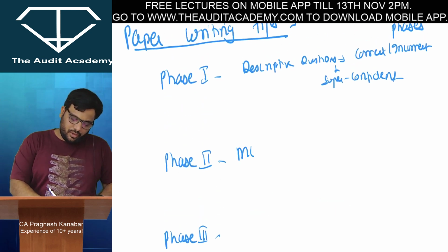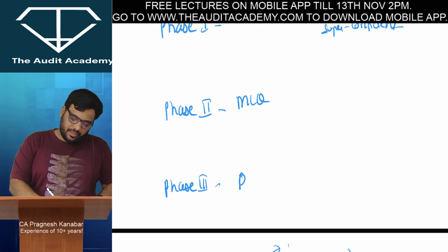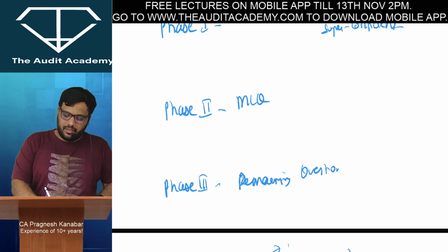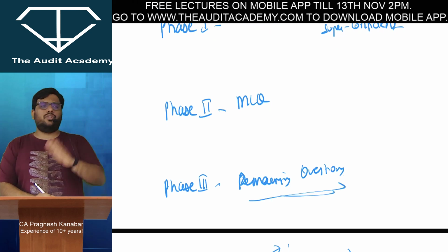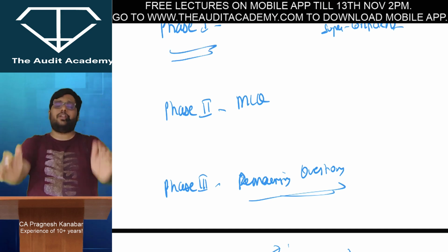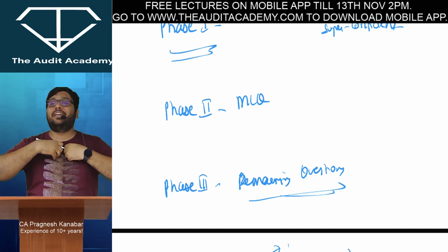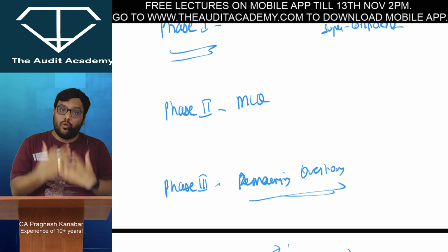Phase 2 should be your MCQ and phase 3 will be the remaining questions. Remaining questions में then your target will be just to attempt, you know, all the questions, 2 points per question in this manner. I hope that your phase 1 is the longest, alright, and I hope that you're able to cover the whole paper in phase 1. That is my prayer for you, alright, that is what I hope for, alright.